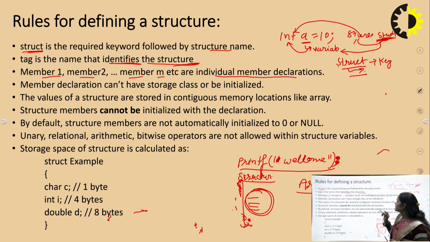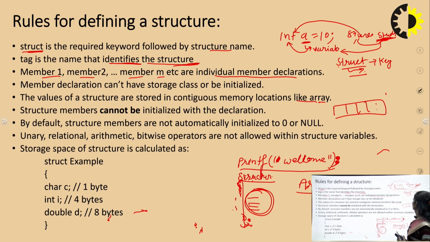Just like the variable name, the values of the structure are stored in contiguous memory locations like an array. This is the similarity between the array and the structure. When we store the elements into an array, they are always stored in adjacent memory locations. Just like the array, structure also provides this facility. However many member variables we have inside the structure, we store them in the same way as an array.